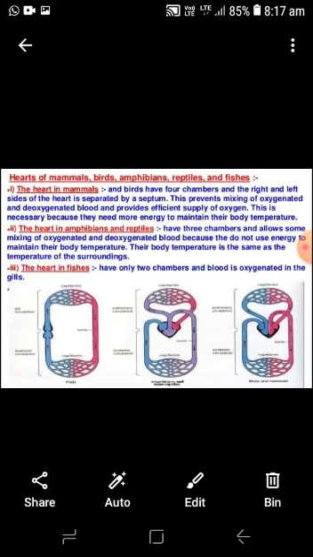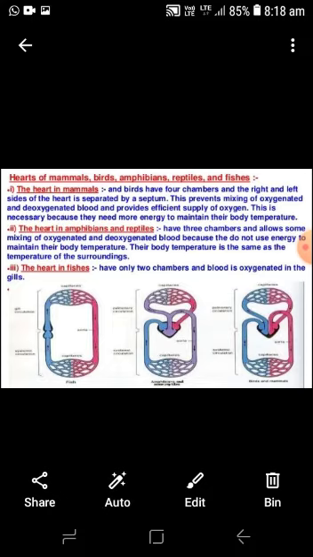The heart in fishes has only two chambers and blood is oxygenated in the gills. So in fish, the blood enters the heart only one time and the oxygenated blood remains in their gills.